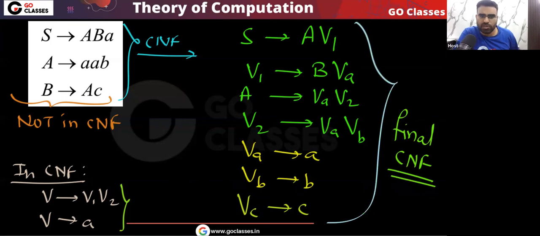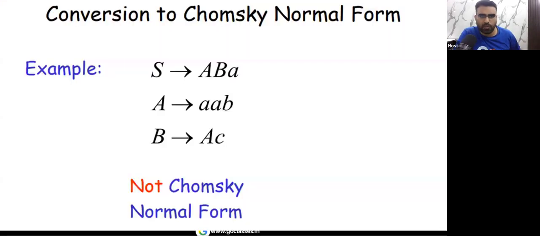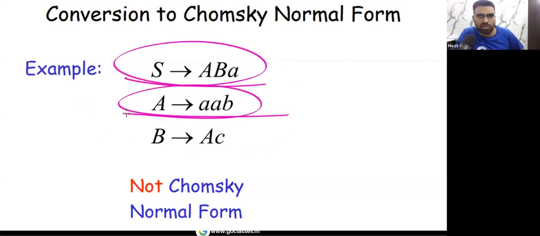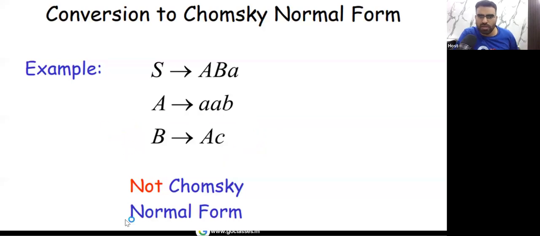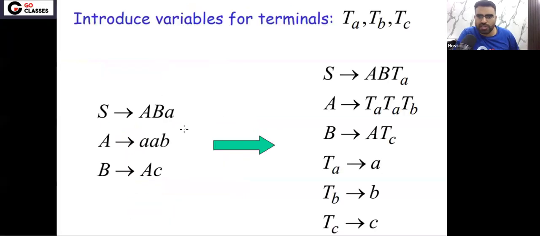Understood? Is this point clear? Let me know. This is a very simple point. Remember, this grammar is not in Chomsky normal form because these productions are not allowed in Chomsky normal form. This production is also not allowed. So step by step we will do. What is the first step? I told you.